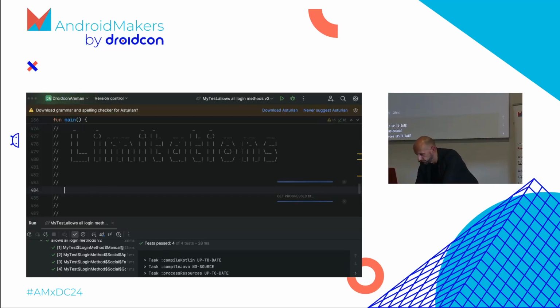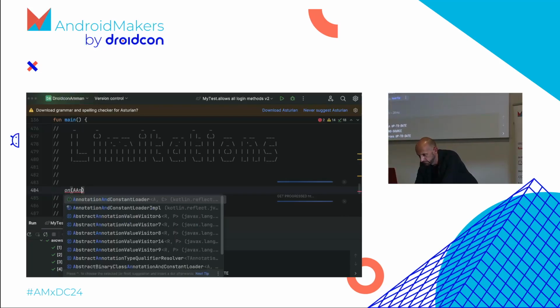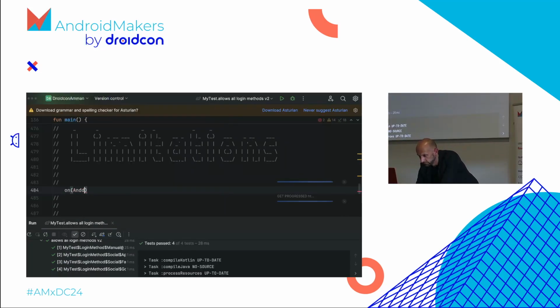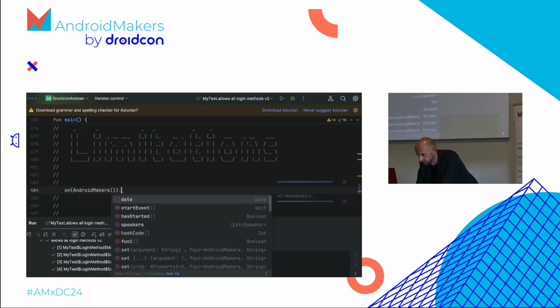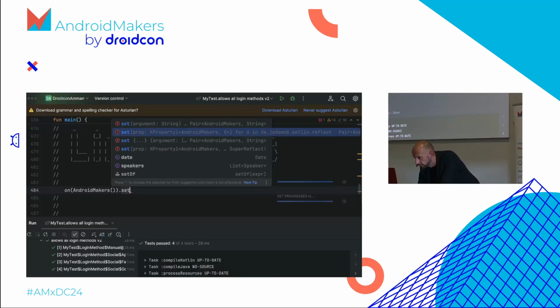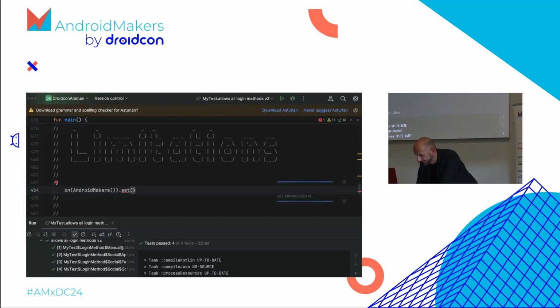Or I have an example. Let's see if it's imported here. So, let's say, Android makers. Class, or an instance, I think I need, right? Yeah. Dot set, I want the reflect one. Set the world costs, because it's not public, to, I don't know, I think it's a big decimal. So this is a very cheap conference now.